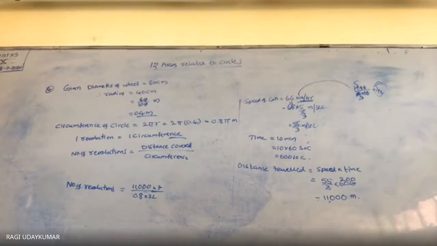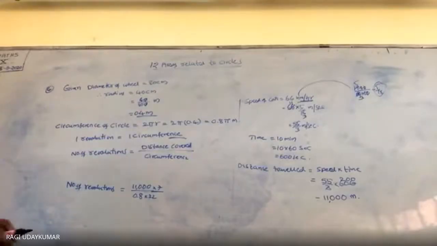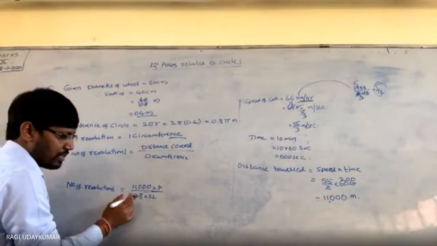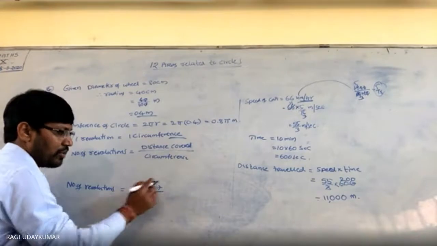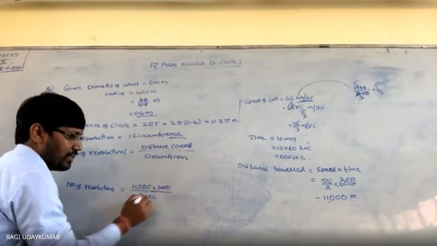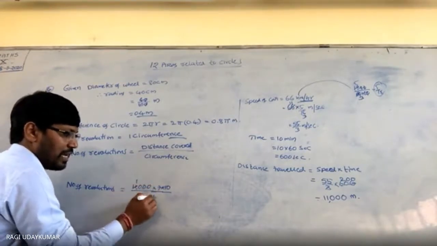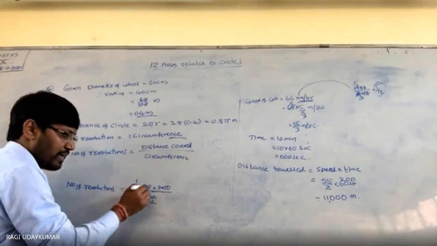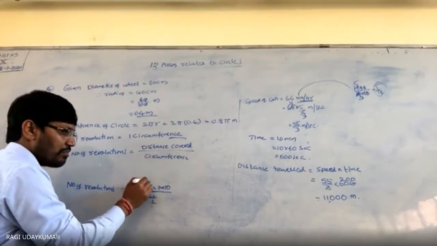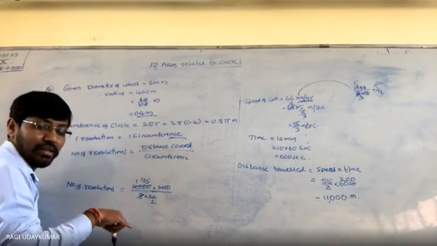Did you understand? Yes, sir. So now what we have to do here? 0.8. If you remove the decimal point from here, then one more 10 will come here. 8 11 ones are 11, 11 twos are 22. Okay, 11,000. If you cancel with 8, you will get 125. 125 8s are 1000.